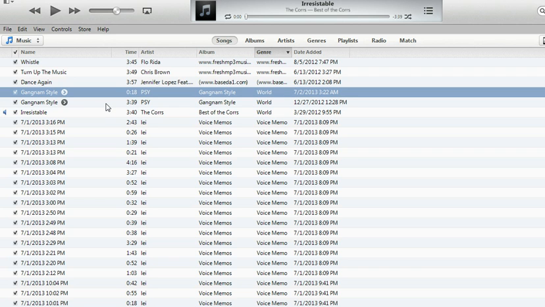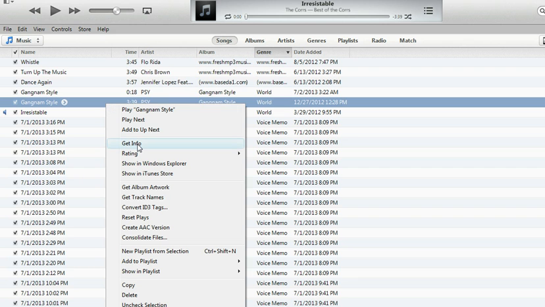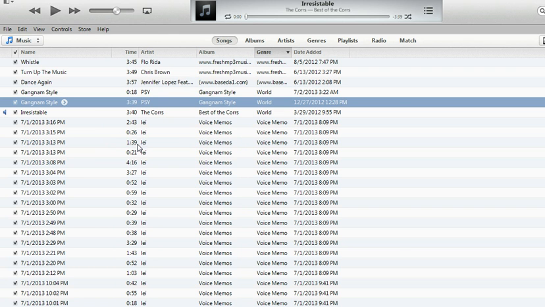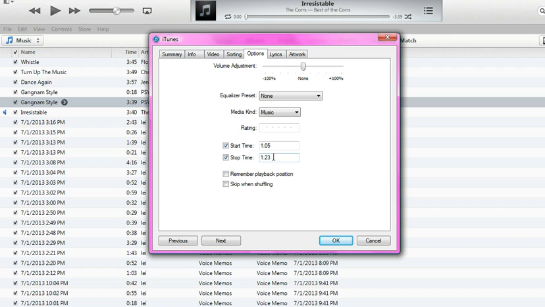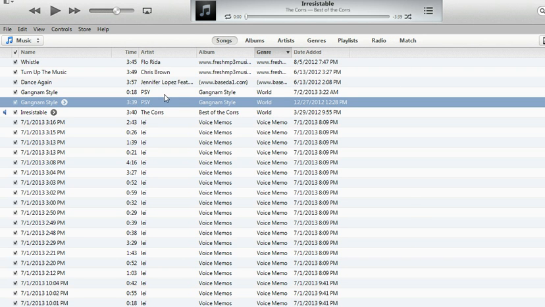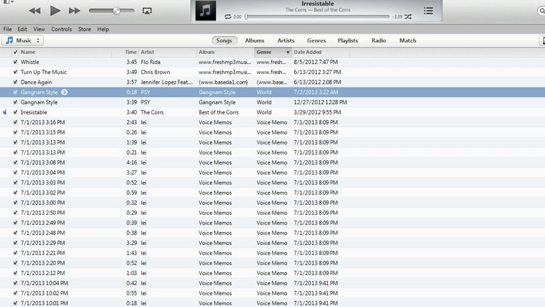Before that, you will have to go back to the original song first, go back to Get Info, and then delete the start time and the stop time, so you will not mess it up when you synchronize with your phone. So now it's back to the original timing. You just click OK, and then you go back to the AAC version, the shorter one.